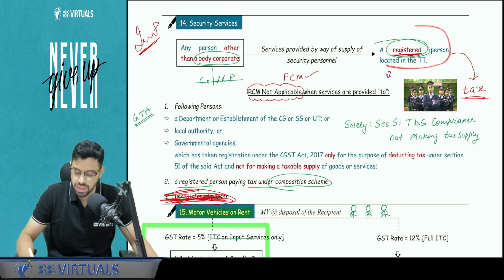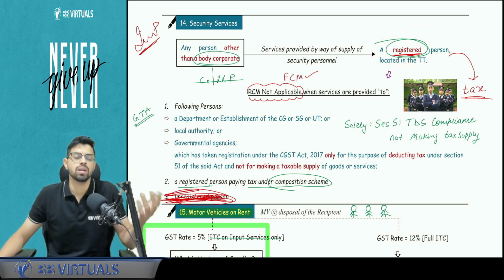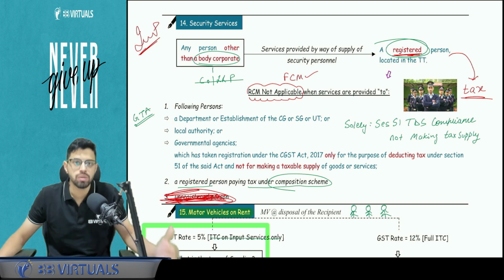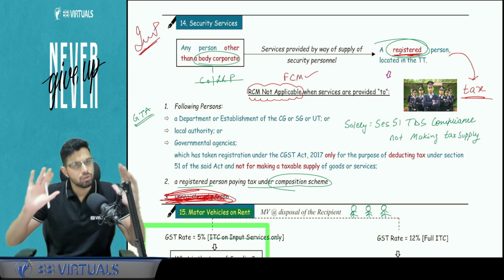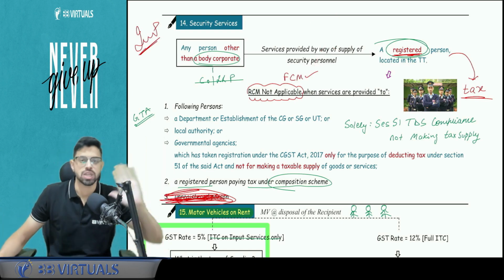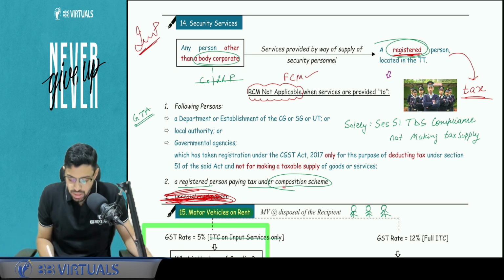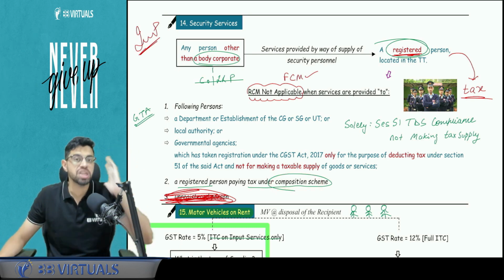And second, composition scheme. So composition scheme is also a type of registration only, but the entire purpose, the entire aim and mission of composition scheme is to give him some benefit from compliances. So here they are giving this benefit that okay, if you are composition registered, then you will not be covered under RCM. Then what will apply? Forward charge mechanism. Okay, this composition scheme benefit, that is being registered but excluded, does not apply with respect to the GTA.